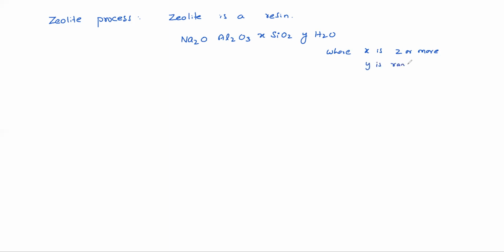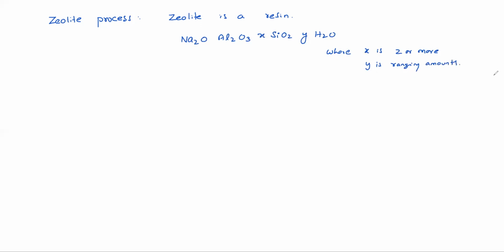Actually, zeolite is a resin material. Its formula you can write like this: Na2O.Al2O3.xSiO2.yH2O. X can be anything, X is 2 or more, and Y is anything, ranging amounts.